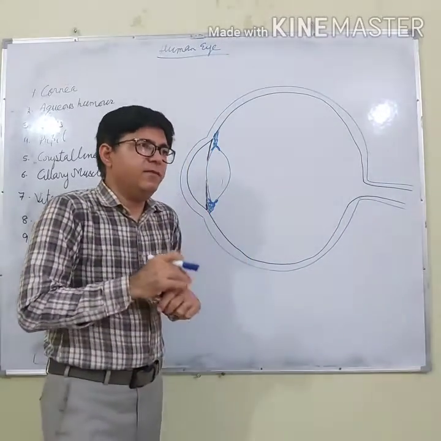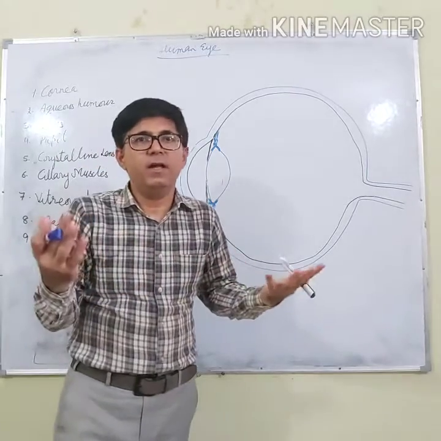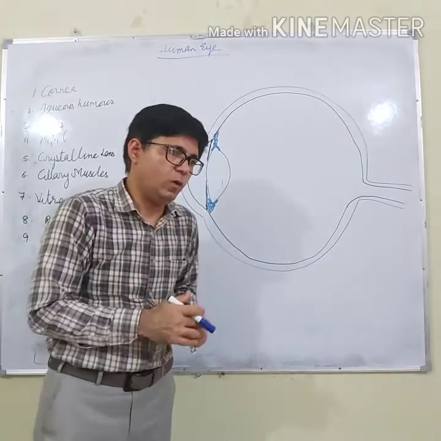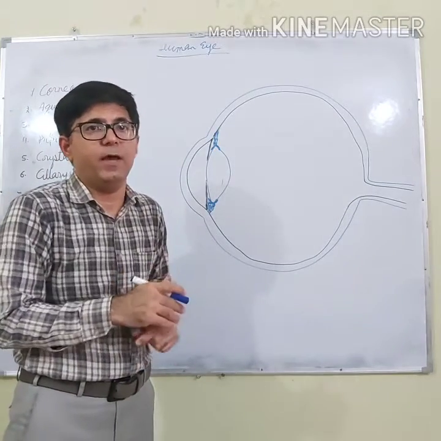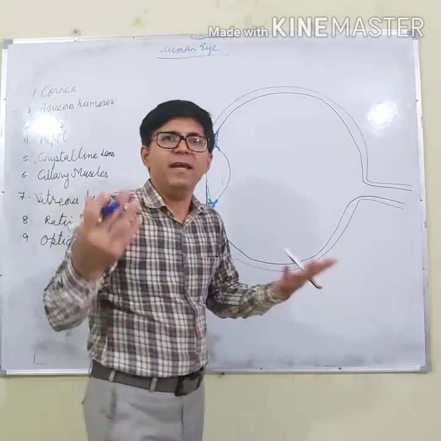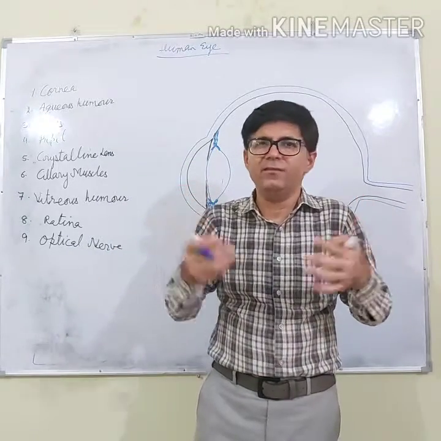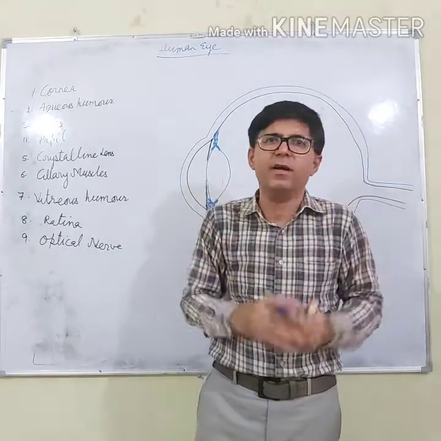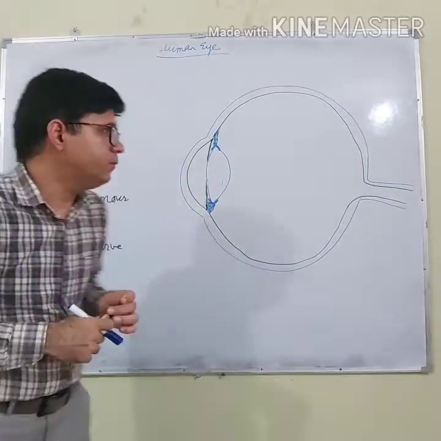So, eyes are meant to see the objects. Let us discuss what the various parts of the eye are. The eye is just like a camera. In a camera there is a convex lens, so in our eyes we also have a convex lens. That I will discuss with you.